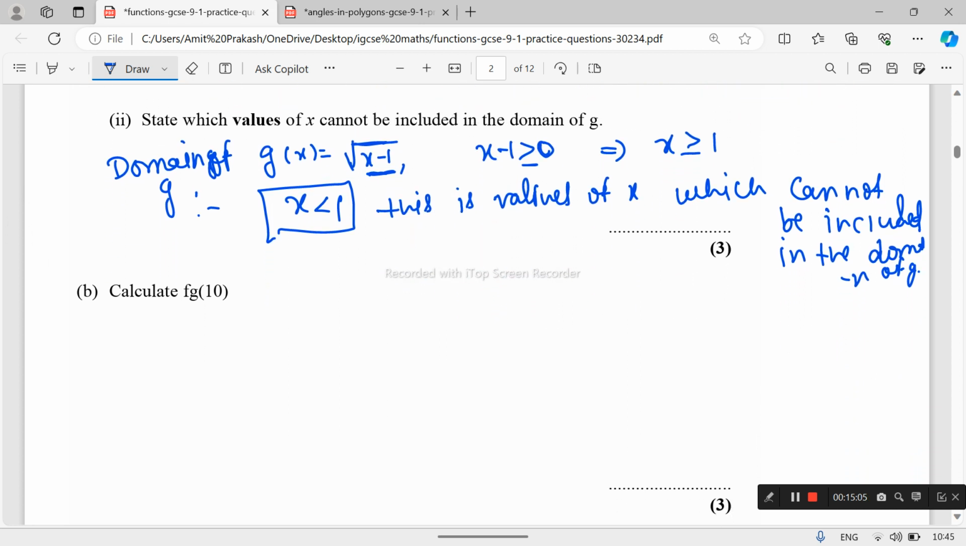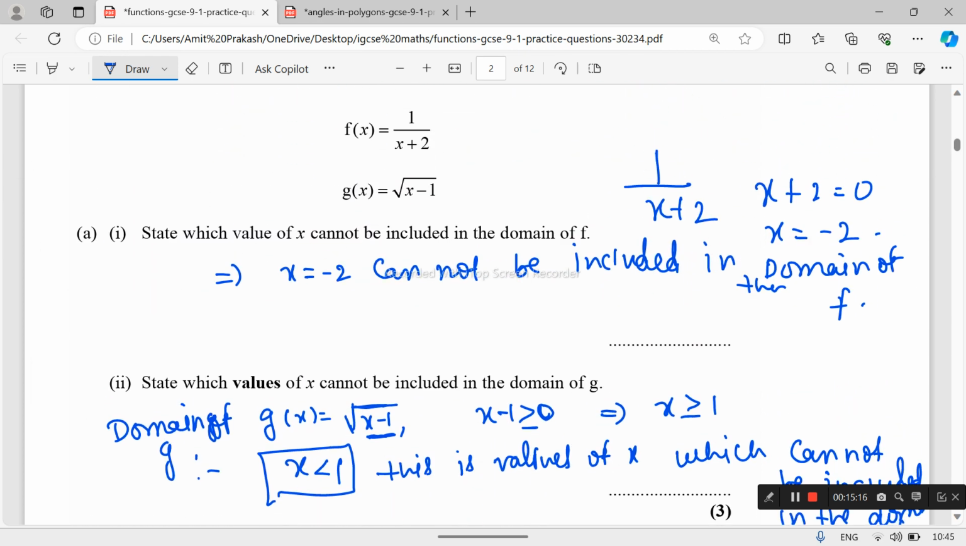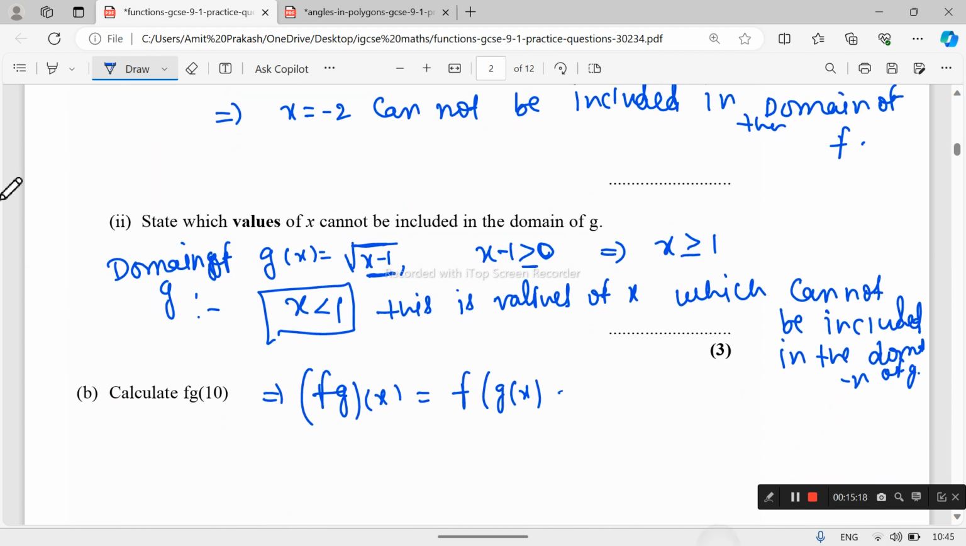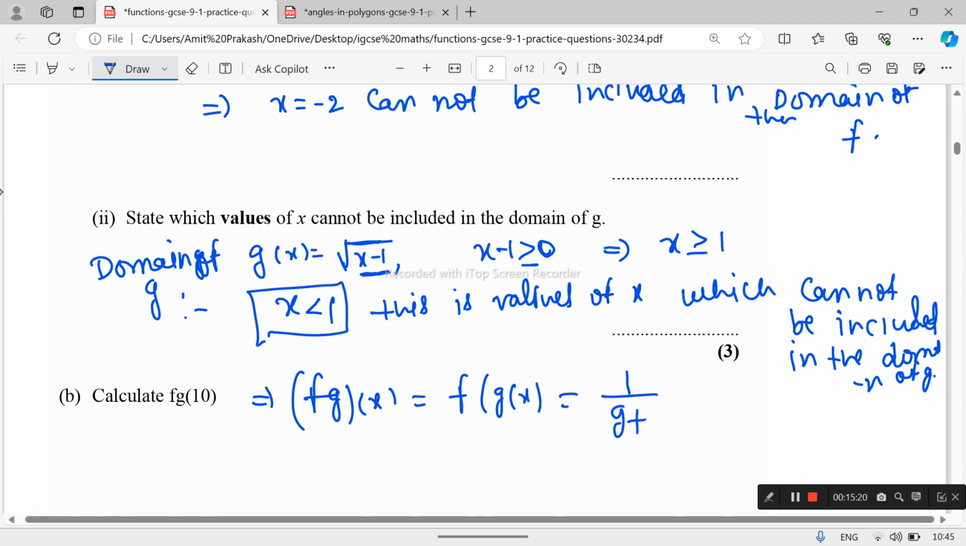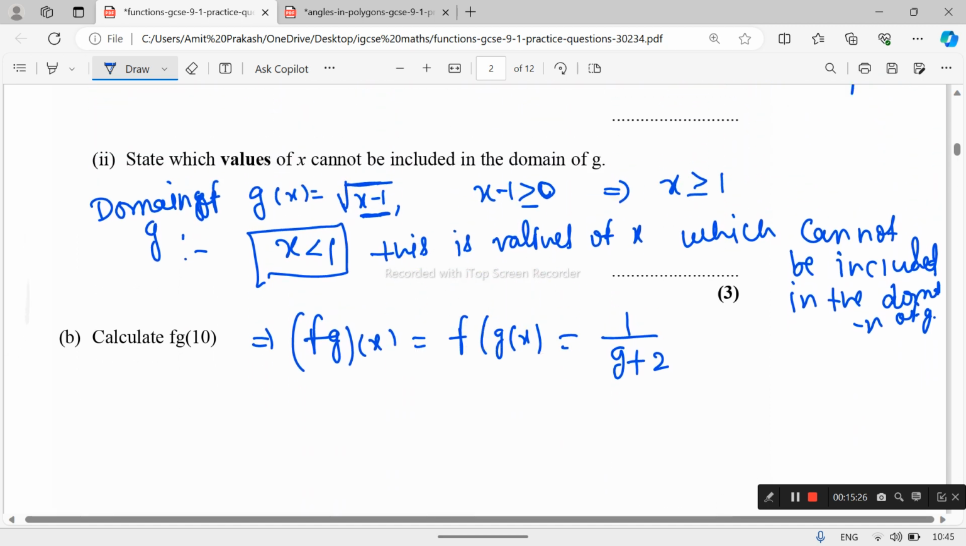Calculate f of g 10. We first have to find f of g x, and in this case we switch x with g in f x. So this becomes 1 upon g plus 2.